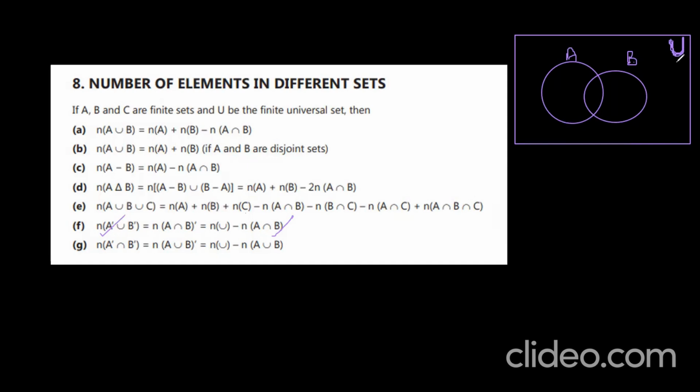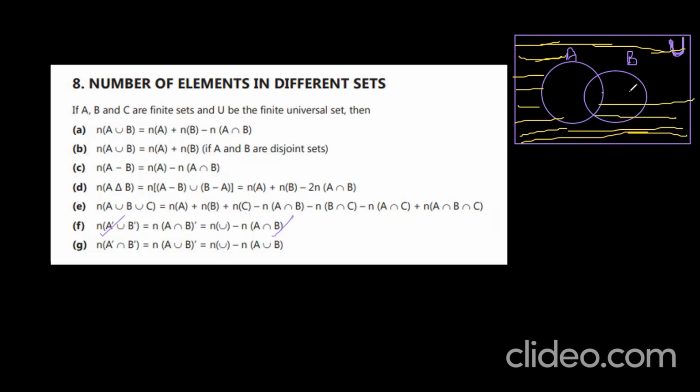N of A complement means what you do? A complement means from the universal set, you have to remove only the A set. The total A set you have to remove. The remaining total thing, except the A set, is going to be our A complement.